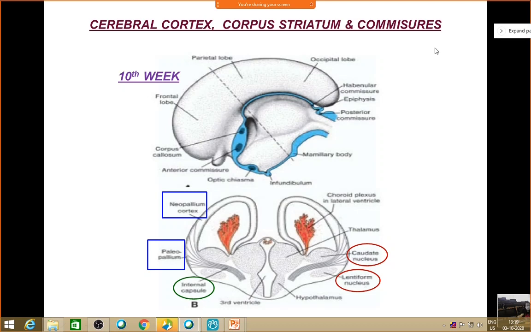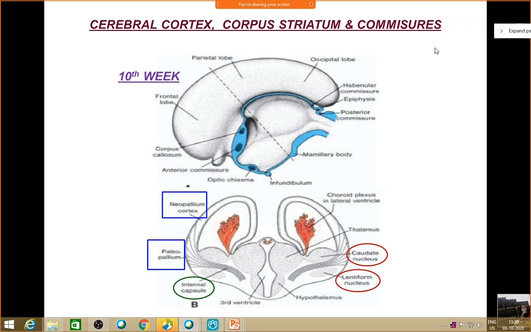Now the basal part of the cerebral hemisphere on either side expands greatly, and it will show a striated appearance. This striated appearance will form the corpus striatum. The corpus striatum becomes demarcated into two nuclei: the caudate nucleus and the lentiform nucleus.